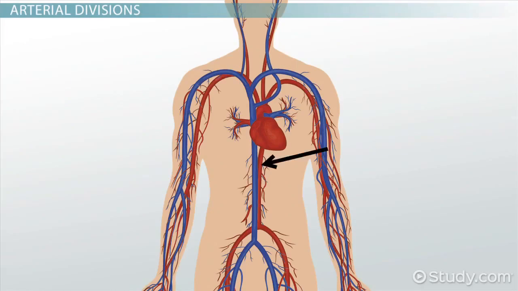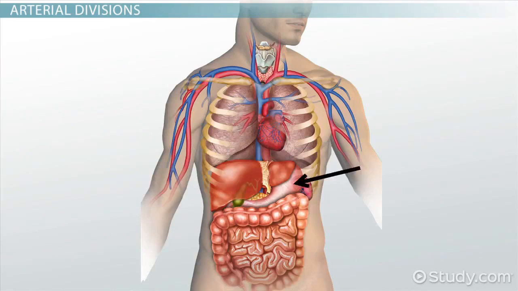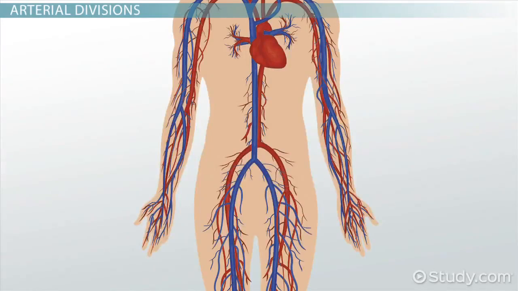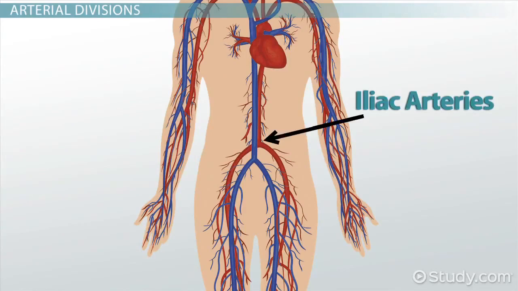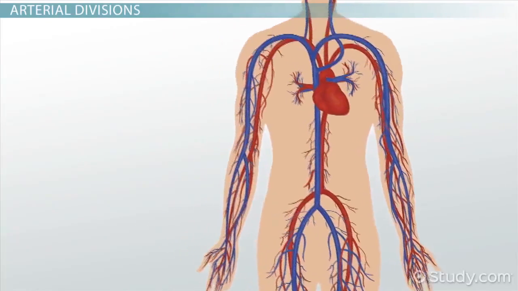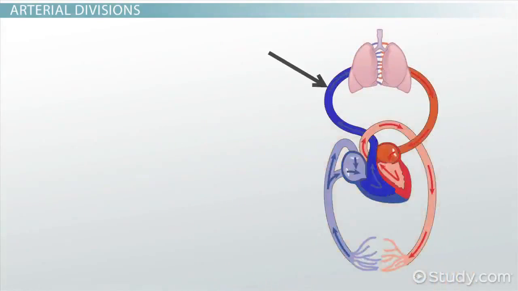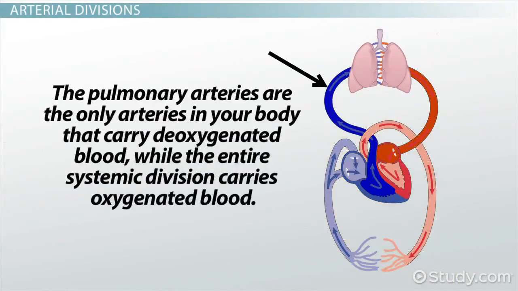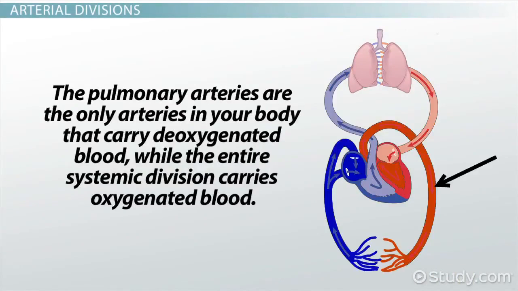Entering the abdomen, your aorta sends additional branches to your stomach, liver, spleen, kidneys, intestine, and other internal organs. Just below the level of your navel, your aorta divides into two arteries, the iliac arteries, which give off several more branches before coursing into your legs as your femoral arteries. From this brief description of arterial anatomy, you can see that the pulmonary arteries are the only arteries in your body that carry deoxygenated blood, while the entire systemic division carries oxygenated blood.